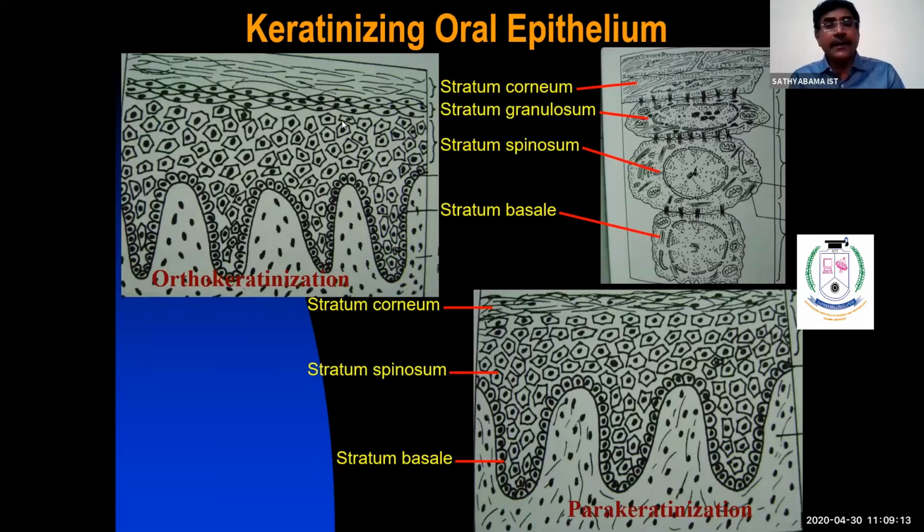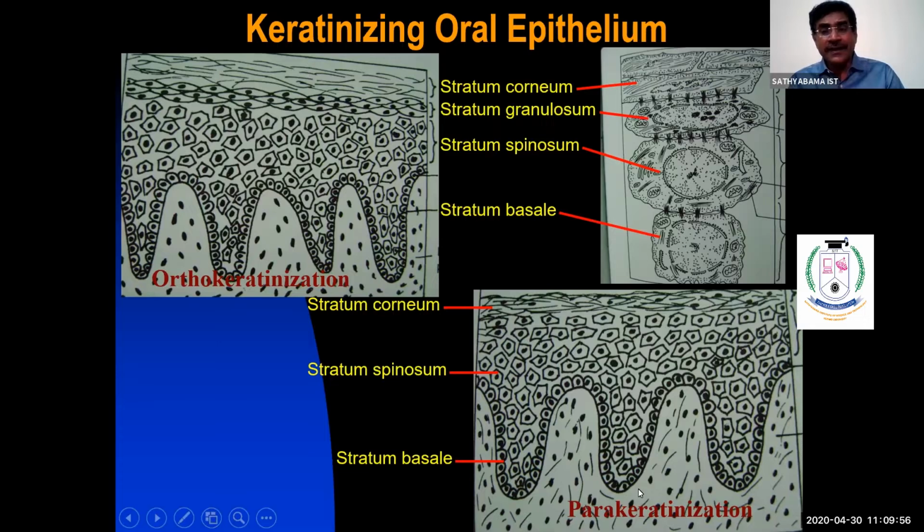And the surface layer, stratum corneum. Here the cells are called the cornified layer or squame cells, cornified squames. Again, when compared to stratum granulosum, the cells are wider and flatter. Here it does not have a nucleus. That's very important. It does not have a nucleus, and it shows only the protein called involucrin. So orthokeratinized stratified squamous epithelium has 4 different types of epithelial cells: stratum basale, stratum spinosum, stratum granulosum, stratum corneum.